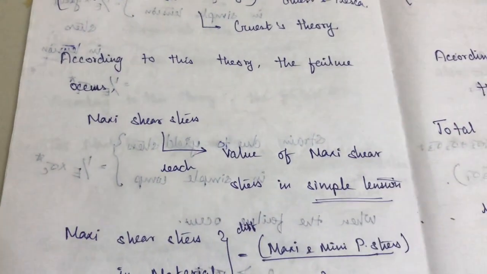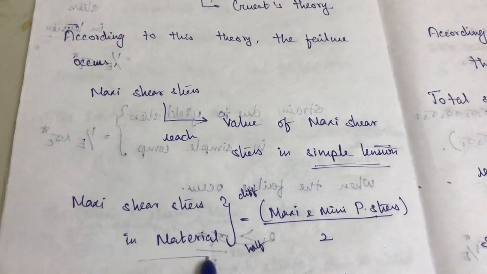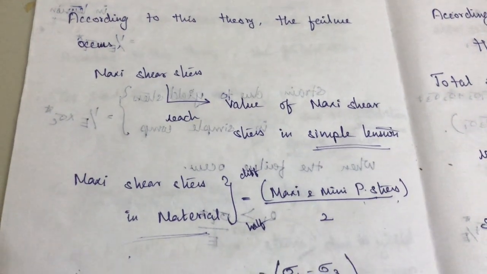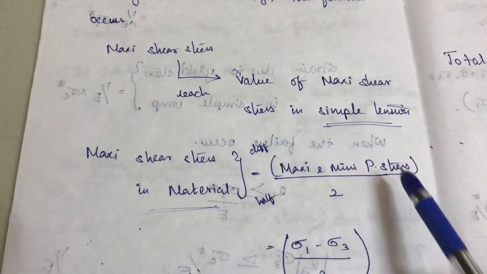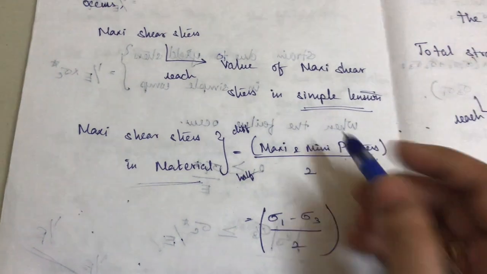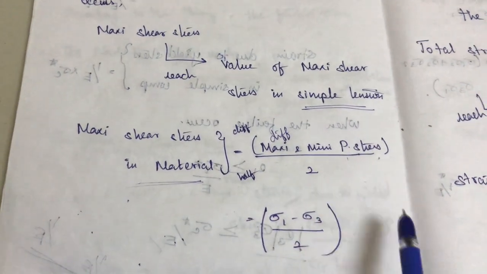Okay, so here you can see the maximum shear stress in the material will be nothing but the maximum and minimum stresses by 2. That is, sigma 1 is the maximum stress, sigma 3 is the minimum principal stress. So sigma 1 minus sigma 3 by 2, the difference between the maximum and minimum principal stress by 2.